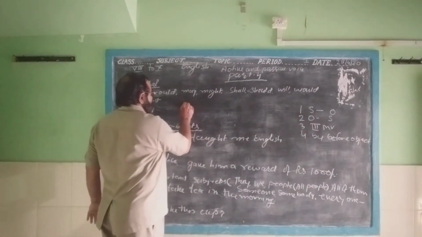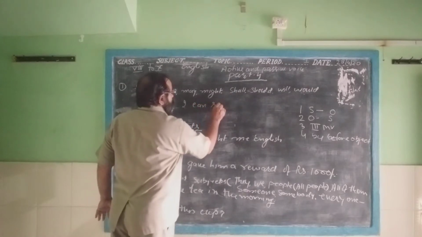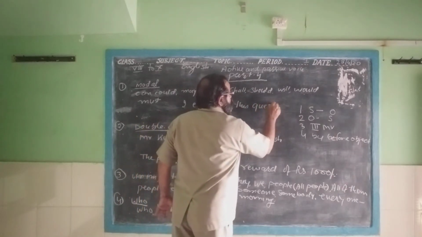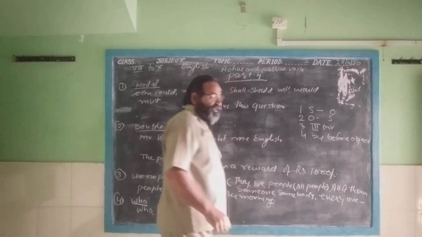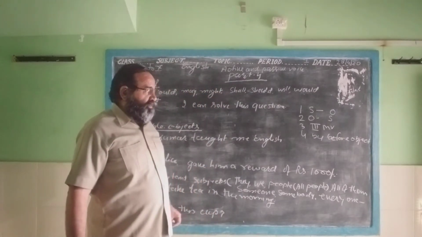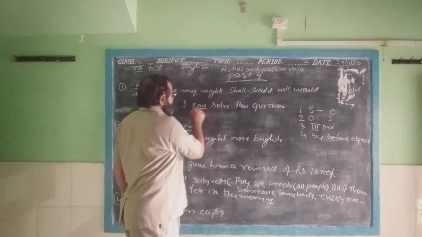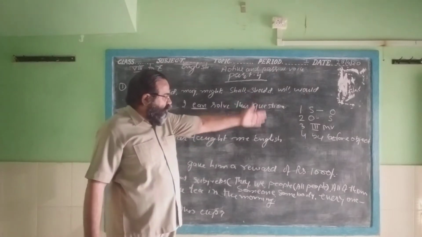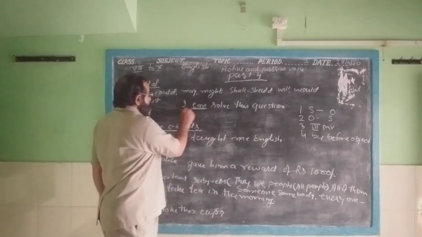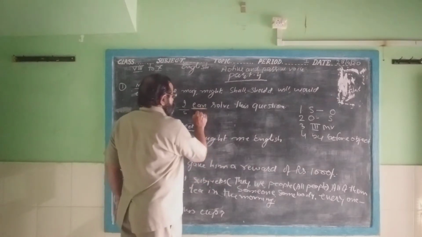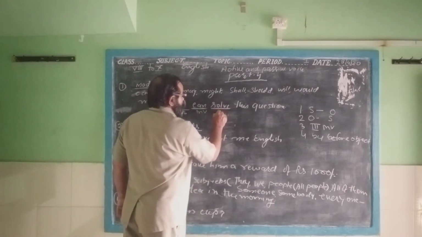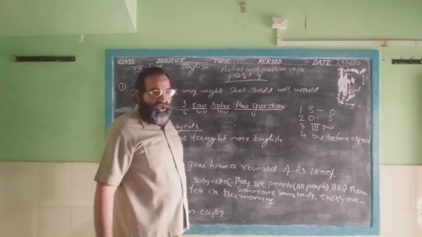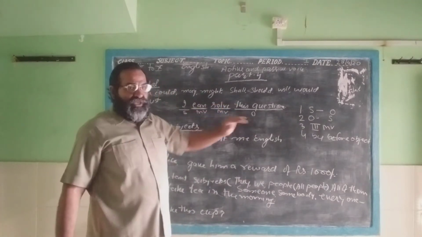Suppose we take the sentence, I can solve this question. This is an active sentence, and the modal verb we find here is can. Now we will follow the 4 rules. First of all, this is the subject, this is the modal verb, this is the main verb, this is the object. Now we want to change this active sentence into the passive sentence.